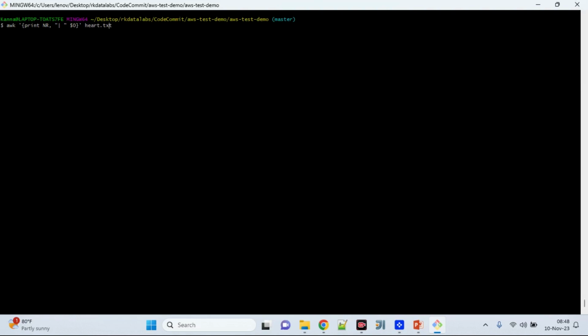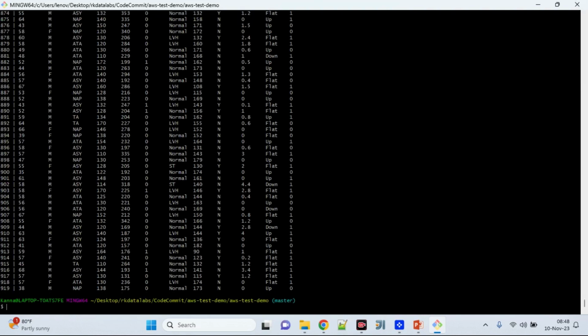This is what it will do: NR represents the number of records, followed by the pipe symbol. The pipe symbol is added at the beginning of the fields. If you see here clearly, you are able to see the pipe symbol over here, right? That's correct. If you still want to make it different, let's say you want to put a semicolon, that's it, you can have the semicolon accordingly.